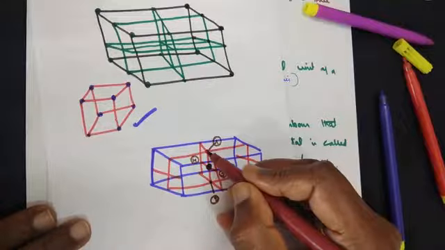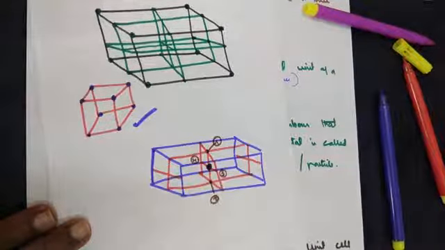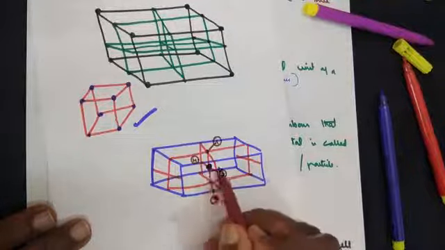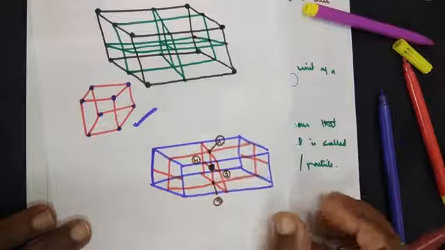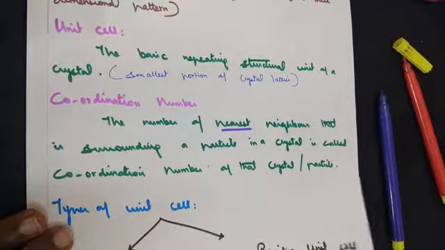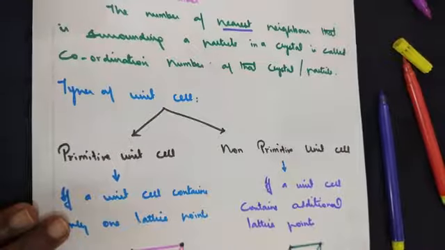So it has 1 point above and 1 point below, 1 point here and 1 point here. So this will be the coordination number. The number of ions or atoms or molecules surrounding a particle in a crystal is called the coordination number. Moving on to the next topic, types of unit cell.